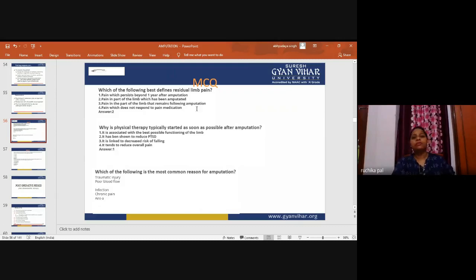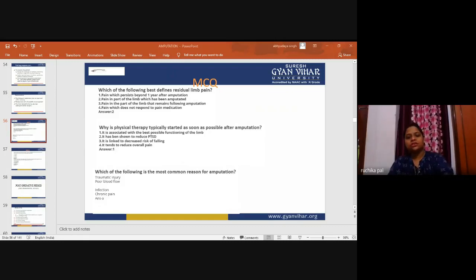Now, which of the following best defines residual limb pain? Pain which persists beyond 1 year after amputation; pain in the part of the limb which has been amputated; pain in the part of the limb that remains following amputation; pain which does not respond to pain medication. So, if we talk about residual limb pain, it is the pain in the part of the limb which has been amputated.